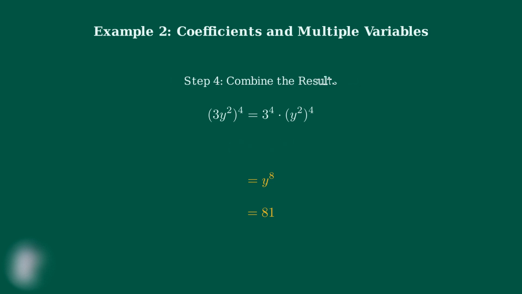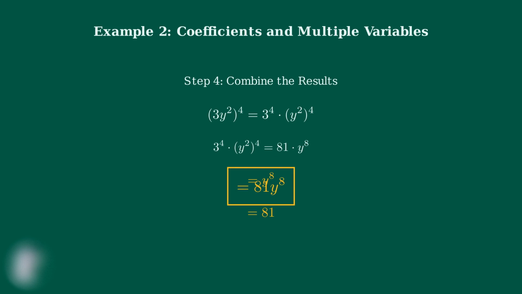Step 4. Now we combine our results to get the final simplified expression. We found that 3 to the fourth equals 81, and y squared to the fourth equals y to the 8th. Therefore, our final simplified expression is 81 y to the 8th power. This is our complete solution.